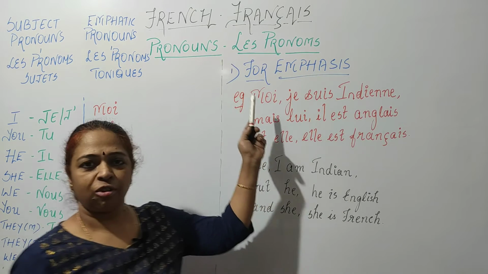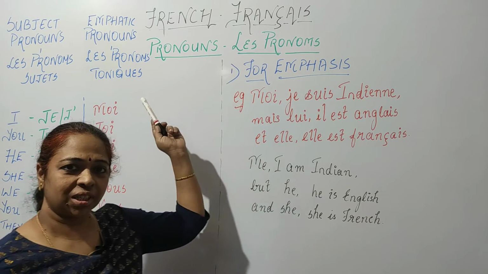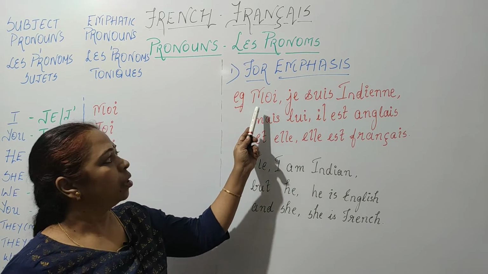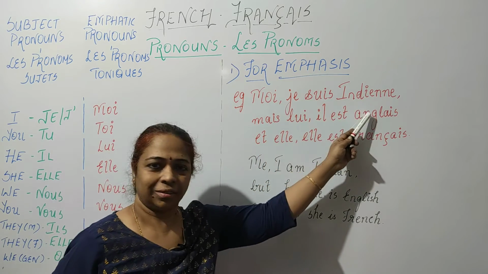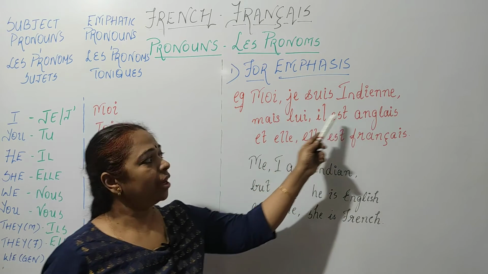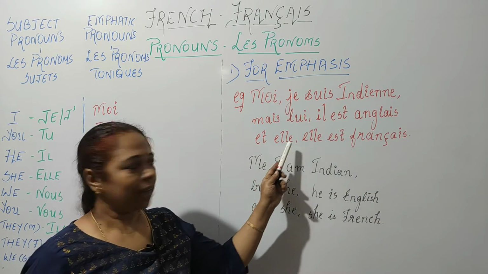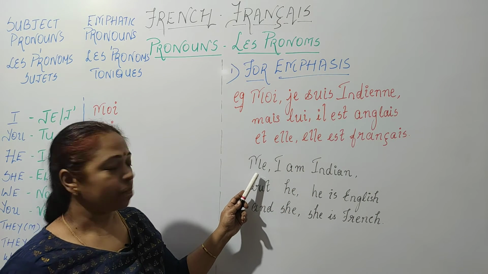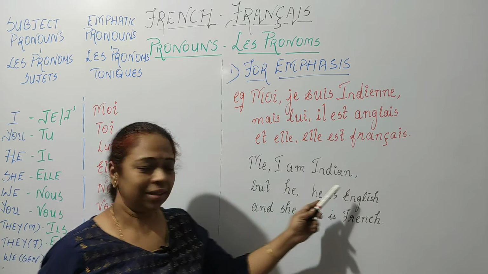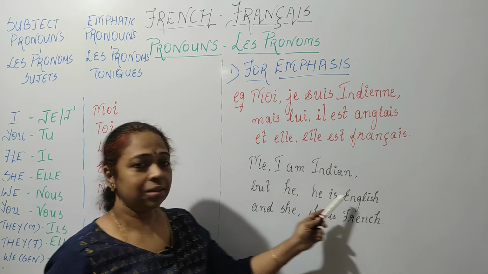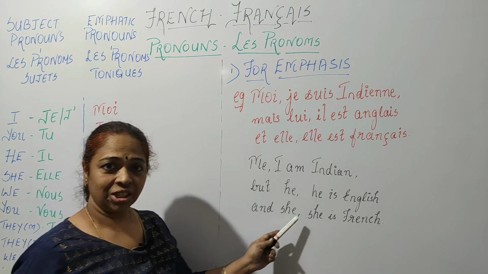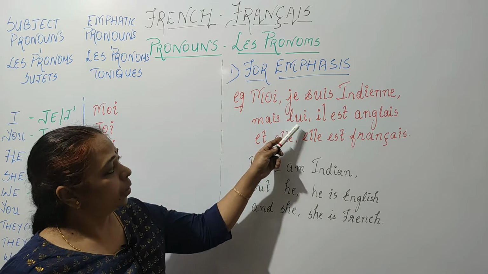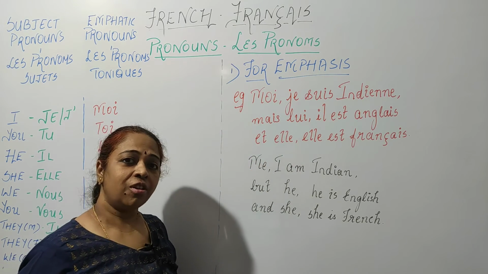First, they are used for emphasis. As the name suggests, they are used for emphasis. For example, moi, je suis indien. Mais lui, il est anglais. Et elle est française. Now over here, it means me, I am Indian, but he is English, and she is French. Moi, lui and elle are used for emphasis.